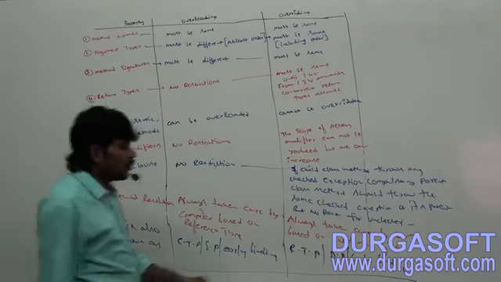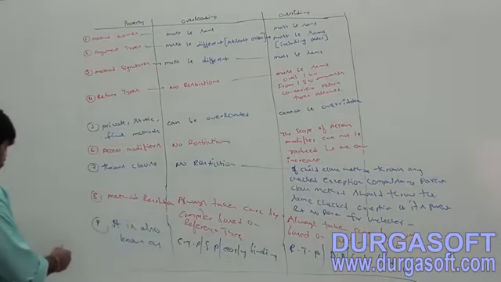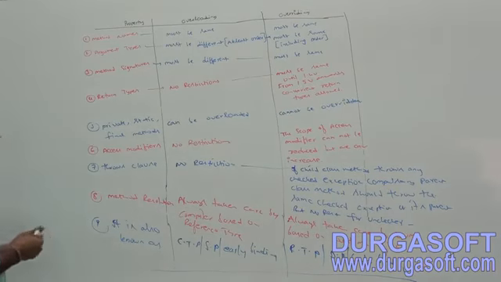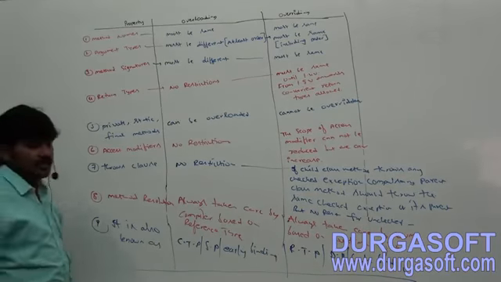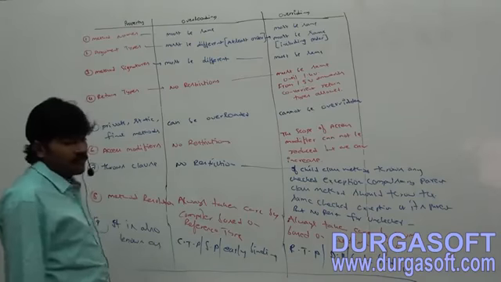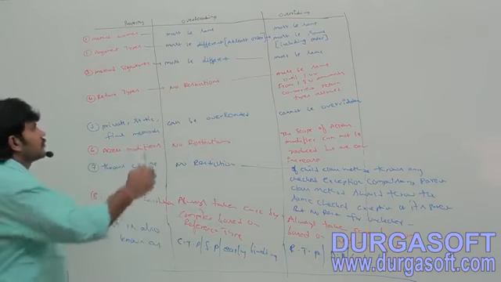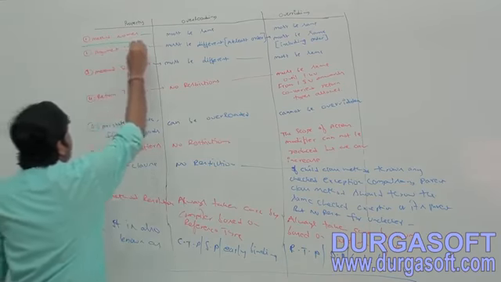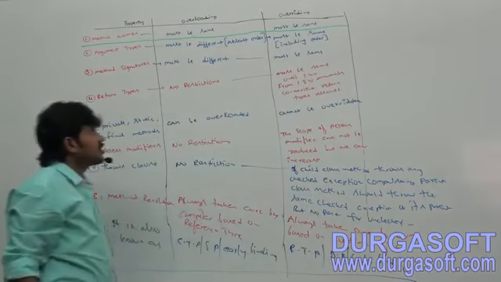Property, overloading, overriding. First one: method names must be same. Better to wait until I dictate the point, as I may add some extra theory.